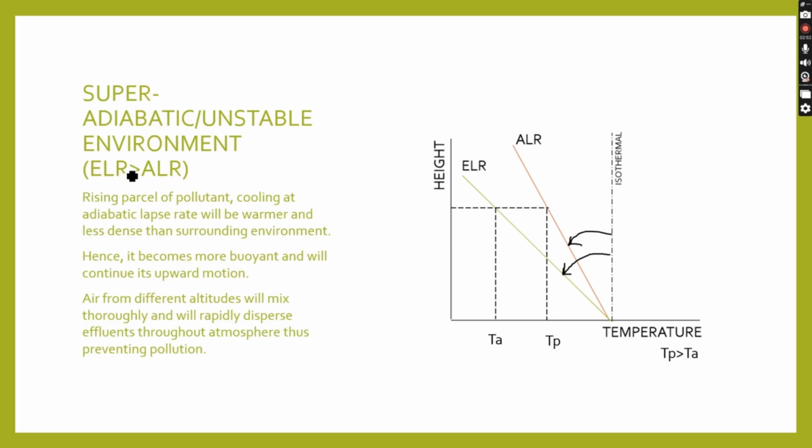So in this condition, the rising particle of pollutant cooling at adiabatic lapse rate will be warmer and less dense than surrounding environment. Hence, it becomes more buoyant and will continue to move upwards. Air from different altitudes will mix thoroughly and will rapidly disperse effluents throughout atmosphere. Thus, it will help in preventing the pollution.